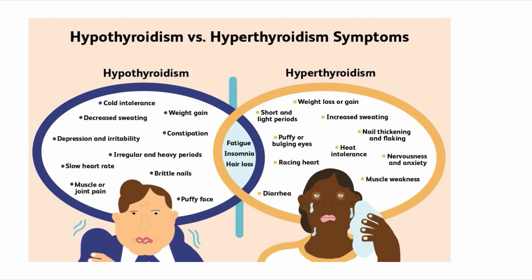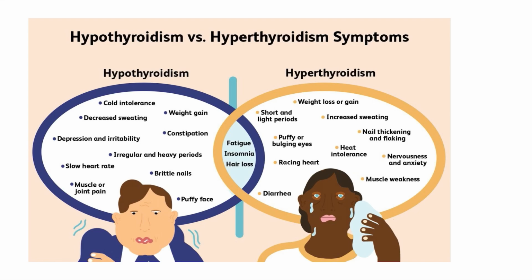Lastly, we'll just compare hypothyroidism with hyperthyroidism because it goes hand in hand, and hyperthyroidism is almost opposite to hypothyroidism. So in hypothyroidism, we find weight gain, whereas there is weight loss in hyperthyroidism. We find cold intolerance, whereas there is heat intolerance in hyperthyroidism. We get a slow heart rate, that is bradycardia, but we get a tachycardia in hyperthyroidism. And patients generally have depression and irritability in hypothyroidism, whereas there is nervousness and anxiety in hyperthyroidism. And features like fatigue, insomnia and hair loss are certain common features to both of them.